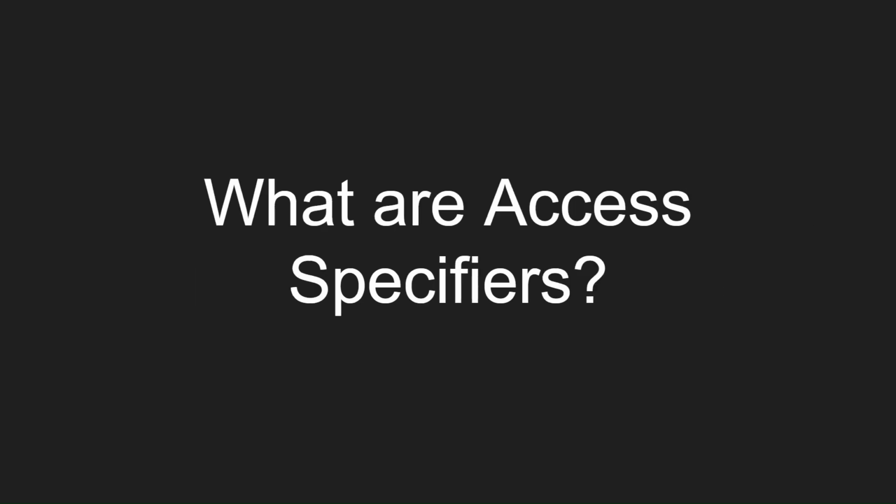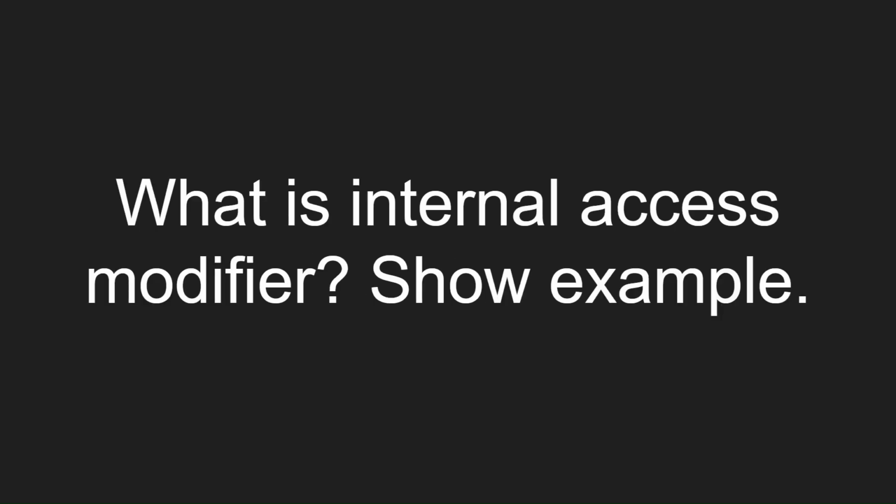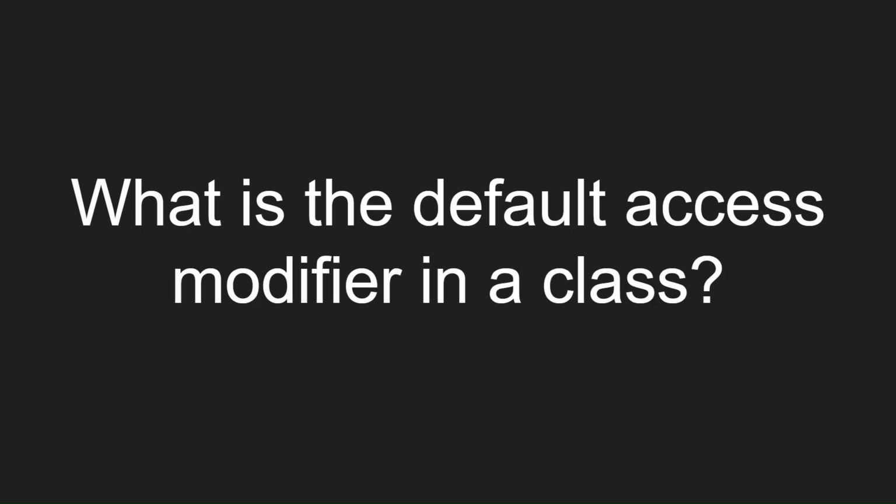What are access specifiers? Access specifiers are keywords to specify the accessibility of a class, method, property, or field. The keywords are public, private, protected, internal, and protected internal. What is the internal access modifier? The internal modifier is used to tell that access is limited to the current assembly only. What is the default access modifier of a class? Internal is the default access modifier of a class in C Sharp.